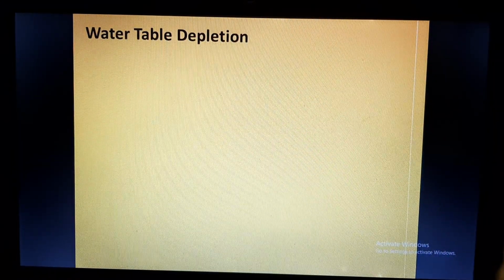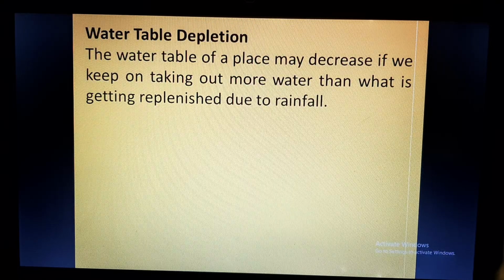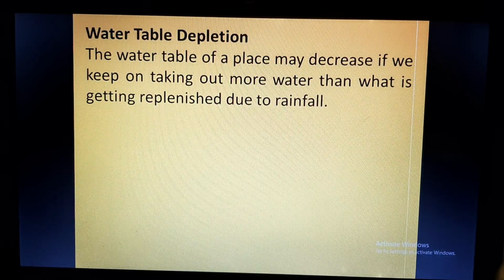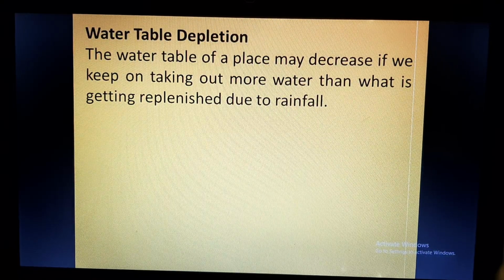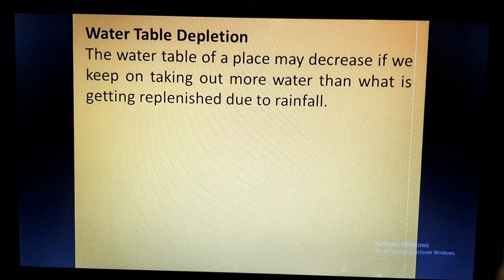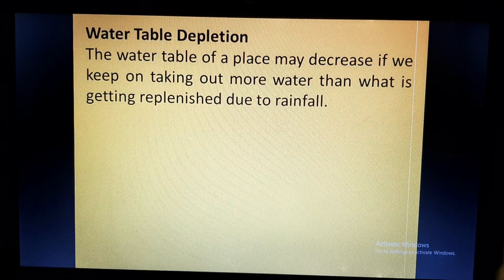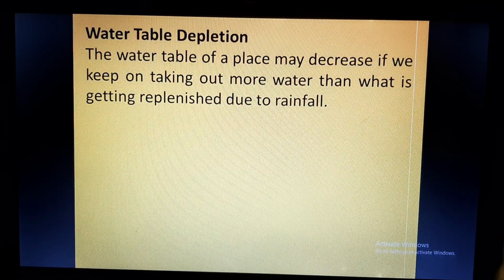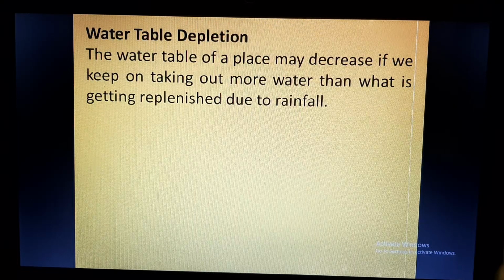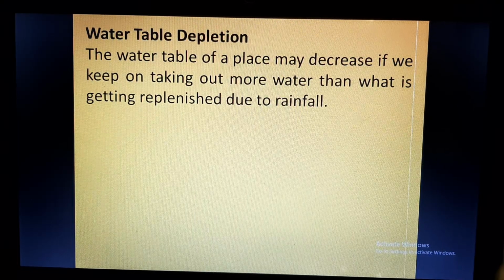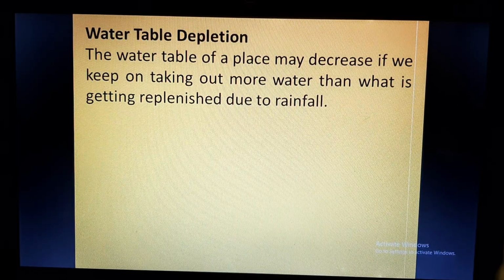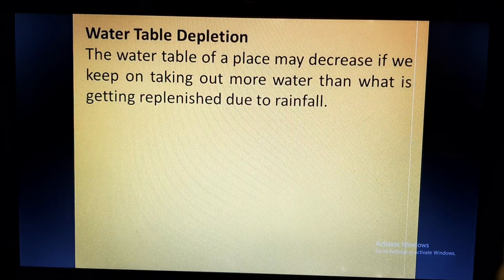Now what is water table depletion? The water table of a place may decrease if we keep on taking out more water than what is getting replenished due to rainfall. It is simple logic. It is not rocket science. The water table is the upper limit of the groundwater, so if we keep utilizing groundwater more and more, output is more and input is less.